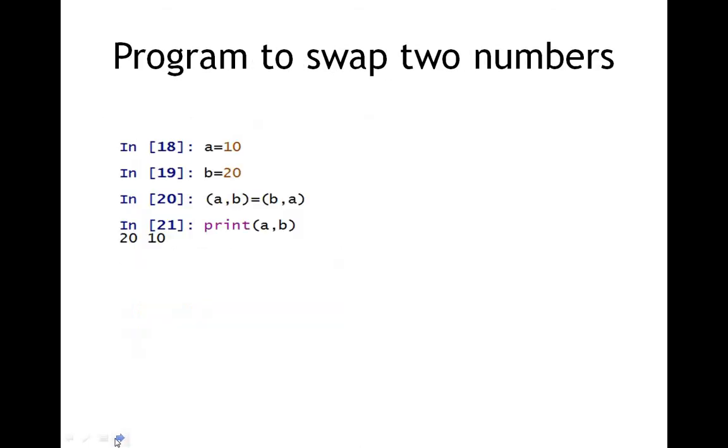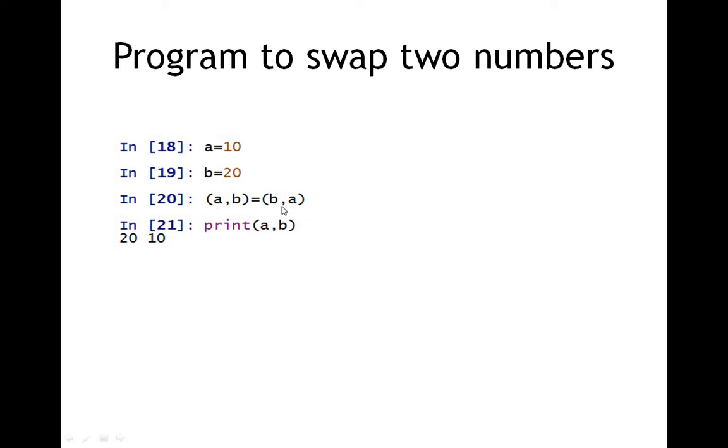Next comes one more example, a program to swap two numbers. Suppose a contains the value 10 and b contains the value 20, and you want to exchange the values. When you execute your program, a should contain 20 and b should contain 10. There is a simple line which will do this: a, b equals b, a.